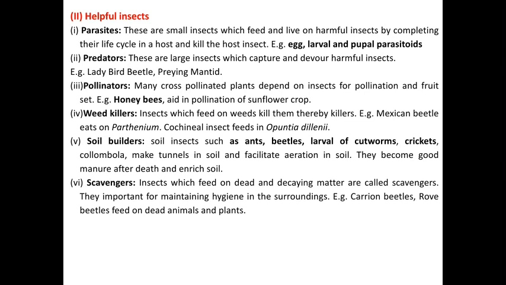Some insects are used as weed killers. Insects which feed on weeds and kill them are known as weed killers. For example, the Mexican beetle eats Parthenium grass. The cochineal insect feeds on Opuntia.